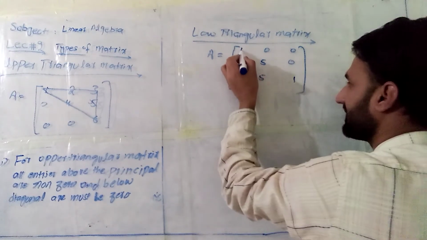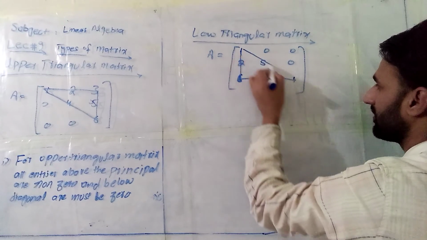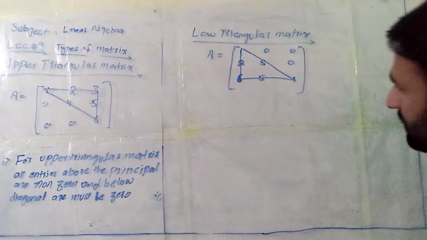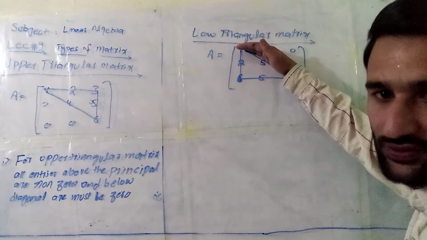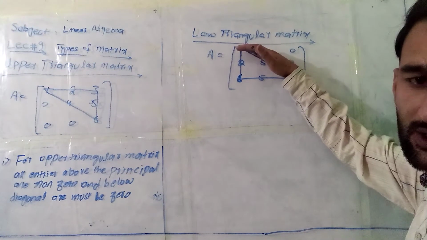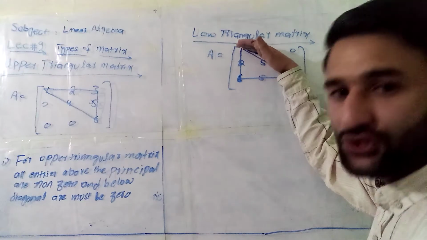You can notice that it is triangular. Below the diagonal you have non-zero elements, and above the principal diagonal you have zero entries.